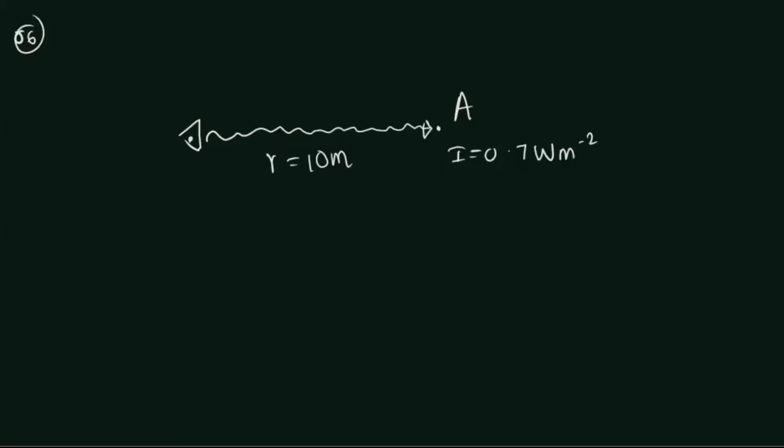So we need to find the power of this sound source, right?